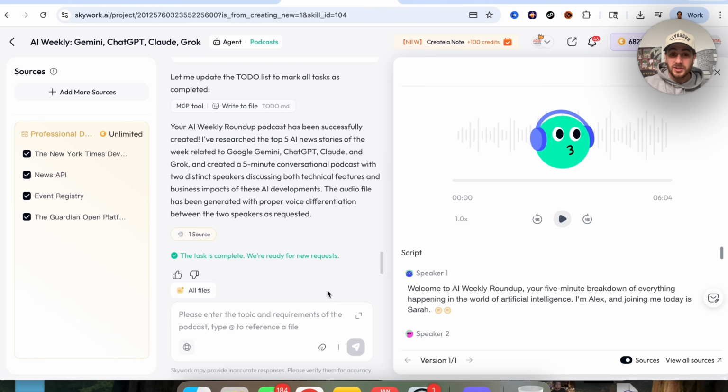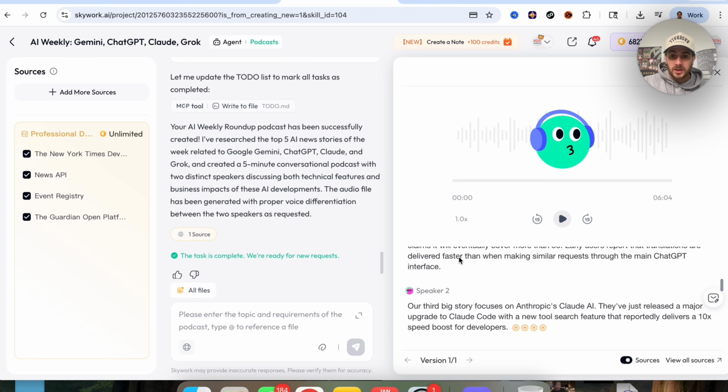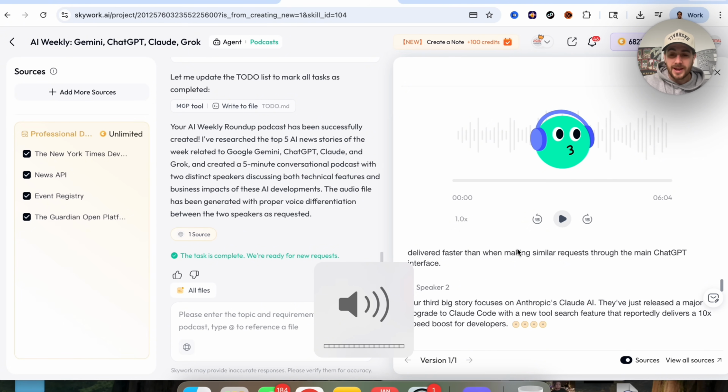Okay, so now that this is actually done, we could come over here and we could see exactly what this looks like, and we could see that we could add this to a knowledge base, we could share this, or we could download this directly from here. So let's see what this actually looks like. And what's also pretty great is we could actually come over here and see exactly what this script is right here, which is awesome. So let's actually check out how this sounds.